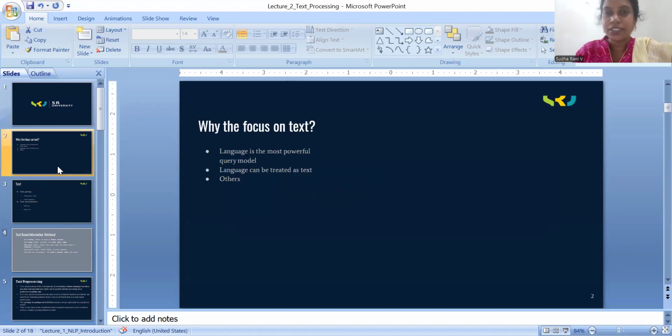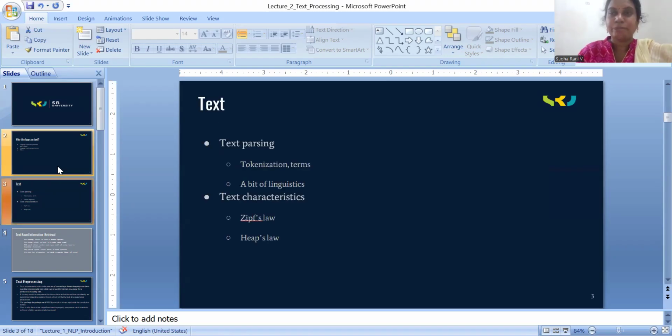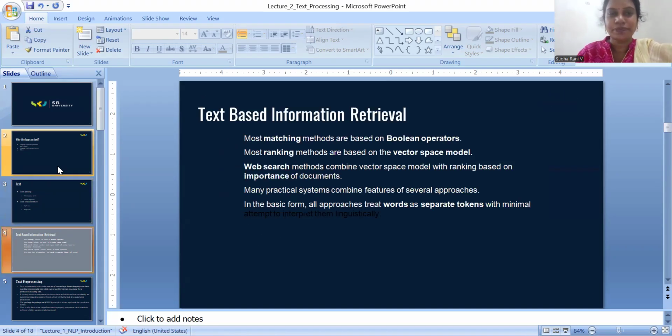why to focus on the text. Why focus on the text? Every language is the most powerful query model. Every language has constraints, rules and regulations, and a model, which is related to the text. And every text involves parsing, and in text parsing we have tokenization and terms, and a little bit of linguistics also.